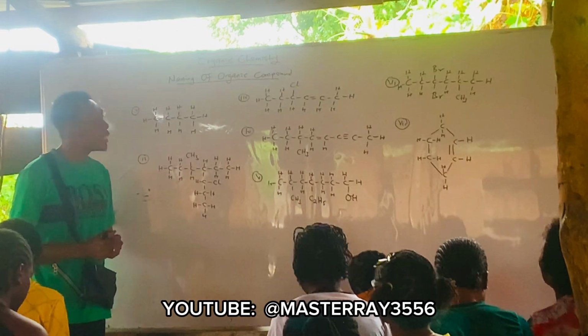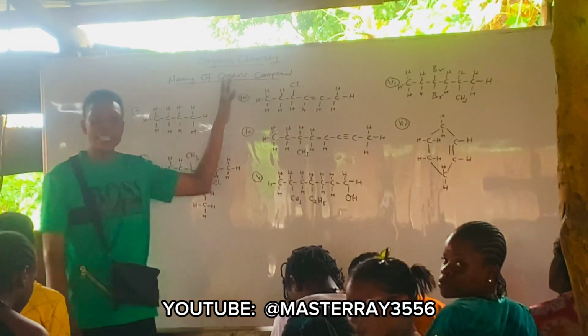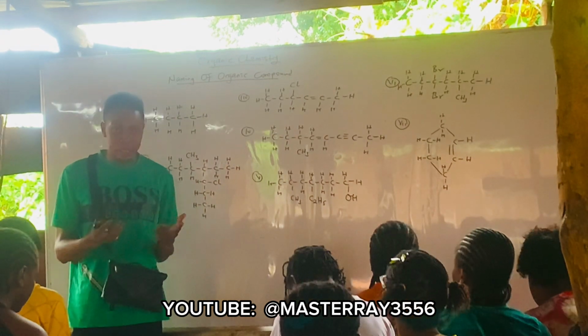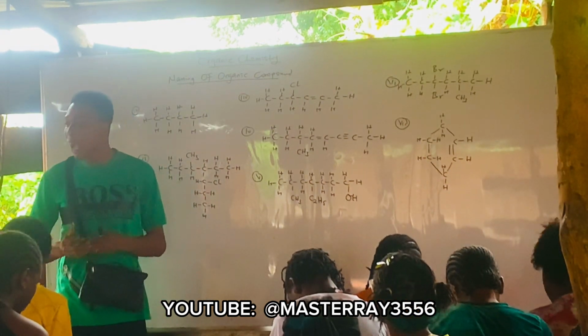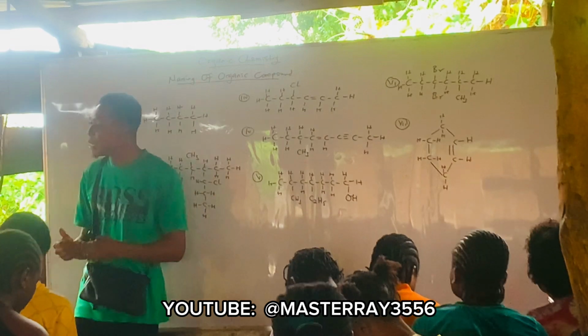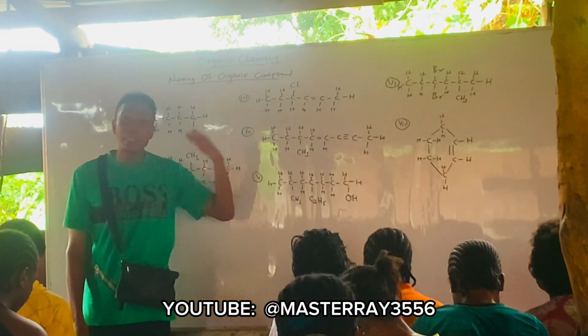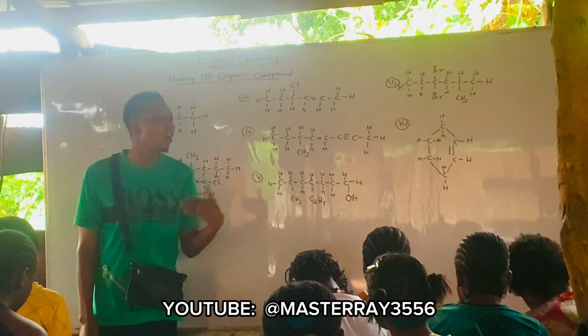Now, like I said, this is naming of what? Organic compounds. Yesterday, I gave the rules of naming. There's a nomenclature where you are naming compounds. Nomenclature means the system of naming. If it's nomenclature of organic compounds, it means the system of naming organic compounds.